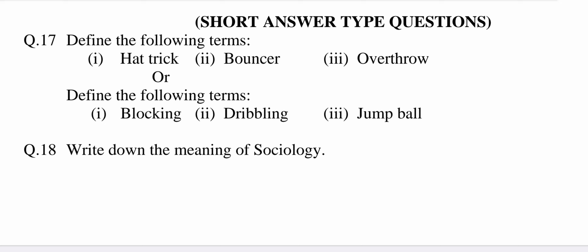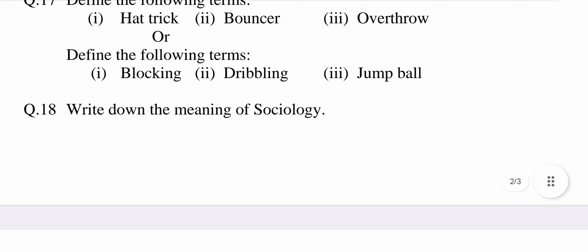When a bowler gets 3 wickets in 3 consecutive balls, it is called a hat trick. Bouncer. When the bowler delivers the ball above the shoulder level, it is called a bouncer. Overthrow. When a fielder throws the ball and no other fielder is able to stop it, and the batsman is able to score runs or a boundary is scored, such runs are termed as overthrow.